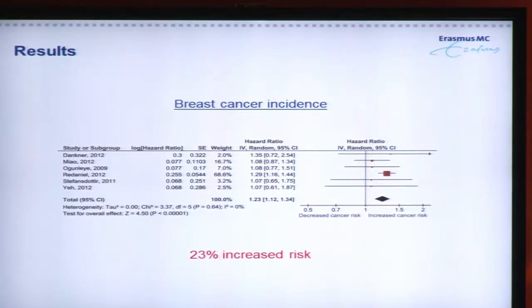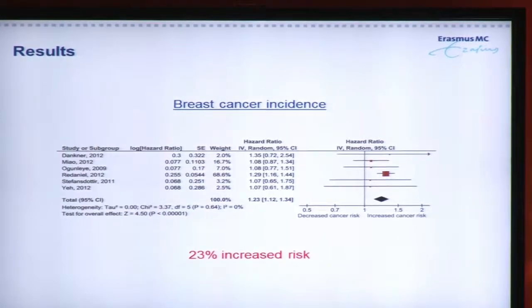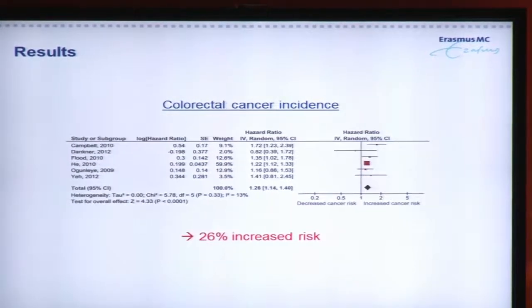If this black dot does not reach the vertical line, which is called the line of no effect, then the result is statistically significant. So in the case of breast cancer incidence, it could be seen that diabetic patients had a 23% increased risk of developing breast cancer when we compared them to non-diabetic patients. For colorectal cancer, it was the same story. Now the diabetic patients had a 26% increased risk of developing colorectal cancer compared to non-diabetic patients.